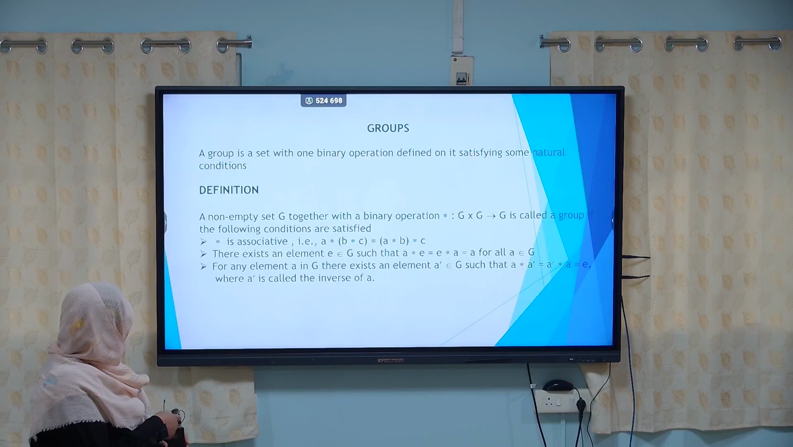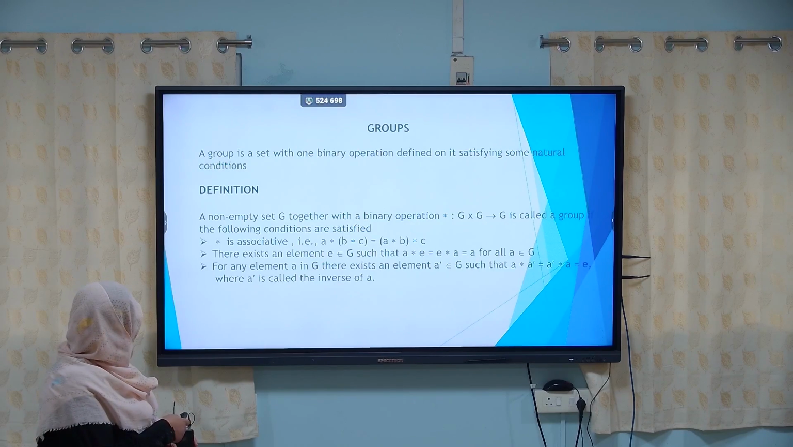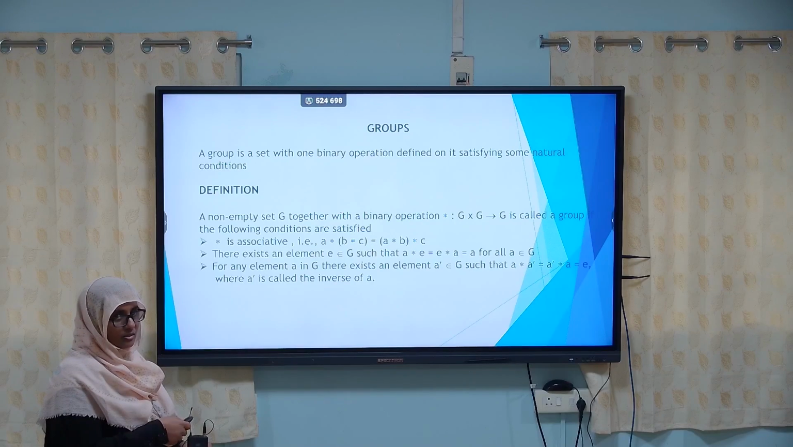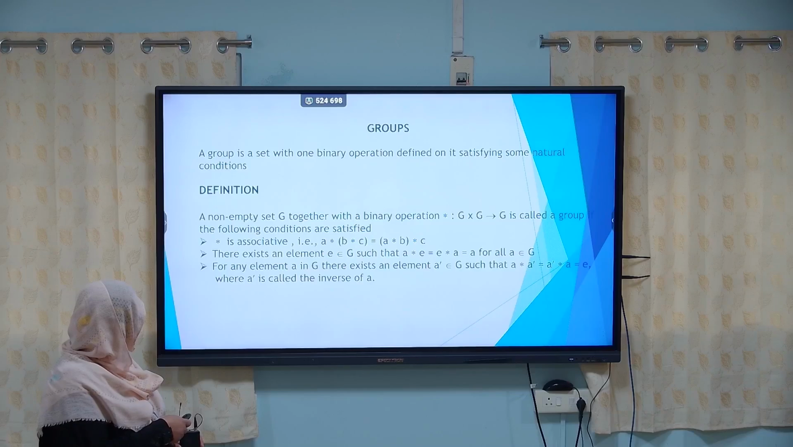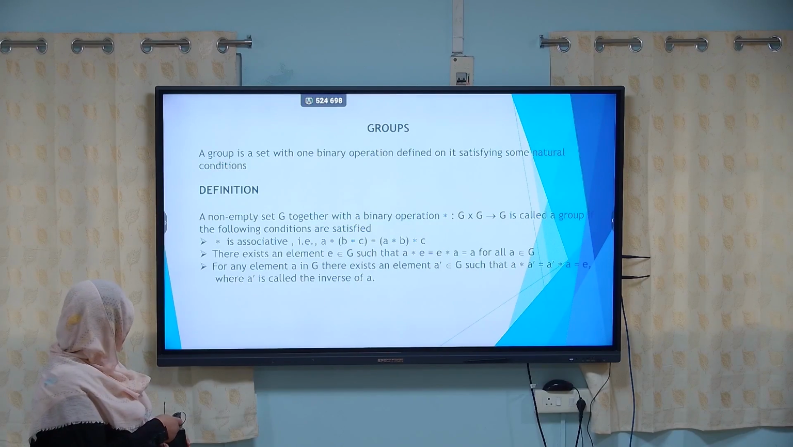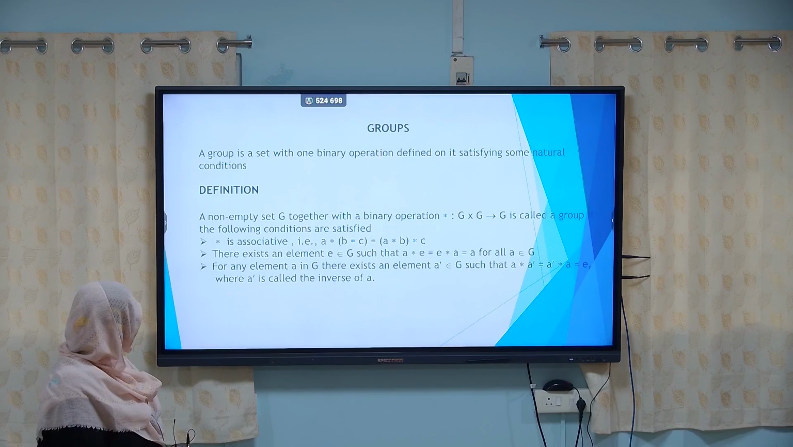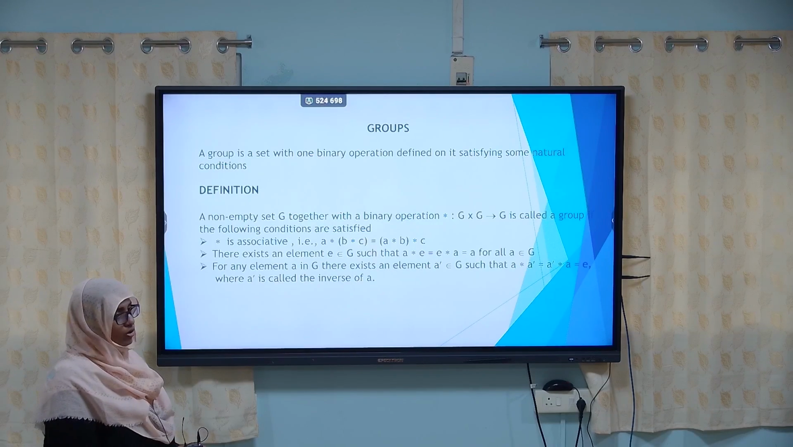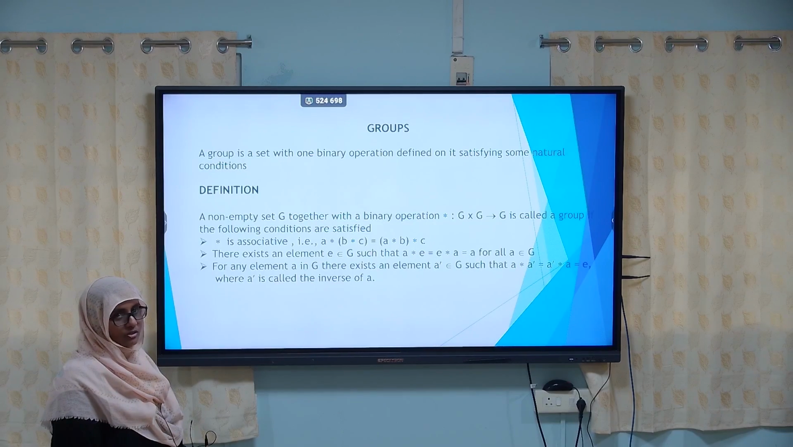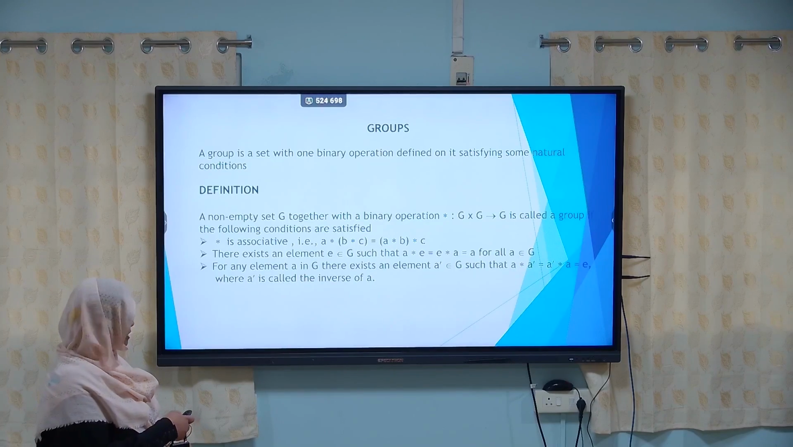Star is an associative operation, that is (A star B) star C equals A star (B star C). There exists an element E belonging to G such that A star E equals E star A equals A for all A belonging to G. For any element A in G, there exists an element A dash belonging to G such that A star A dash equals A dash star A equals E, where A dash is called the inverse of A. If all the conditions are satisfied, then we call G a group along with the operation star.